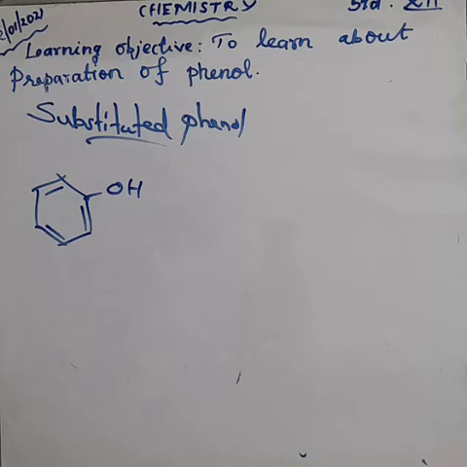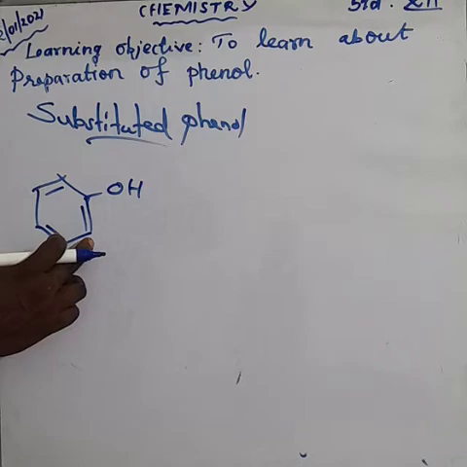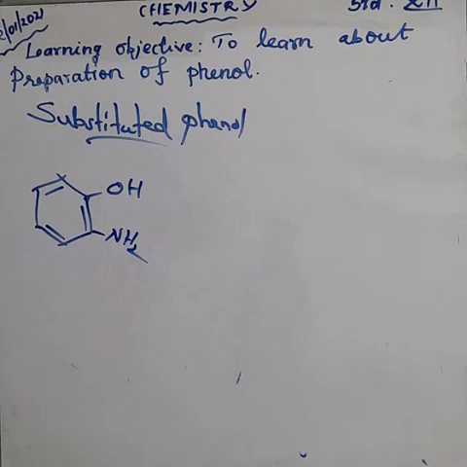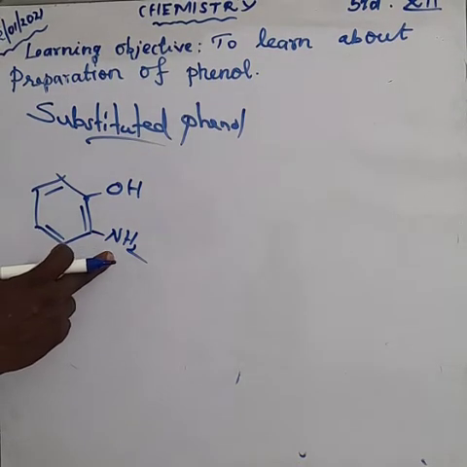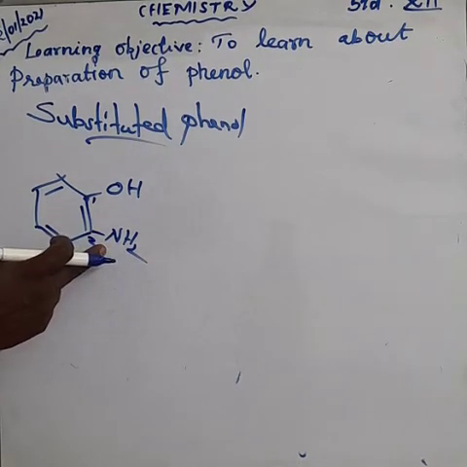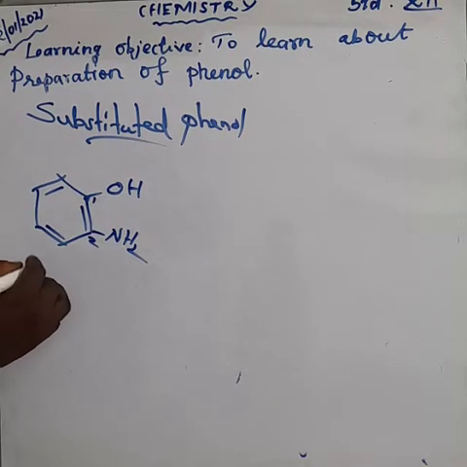Ortho position, meta position, and just opposite is the para position. Don't forget that. This is the functional group, and the nearest is the ortho. So I am giving one NH2 group. What is the NH2 group? Amino group. NH2 means amino. So the ortho position has amino, number 1, 2. Ortho position having amino group, so ortho aminophenol, otherwise 2-aminophenol.